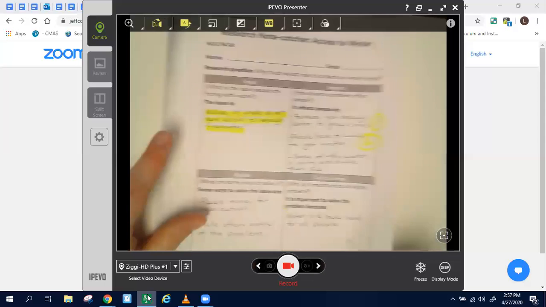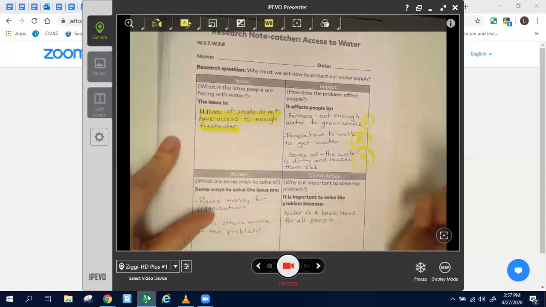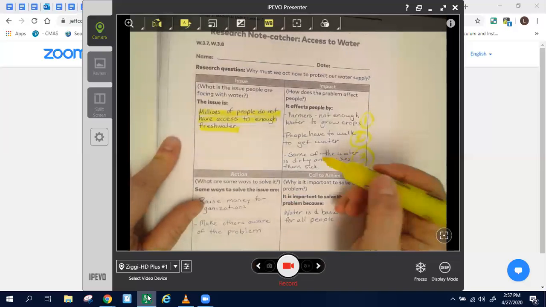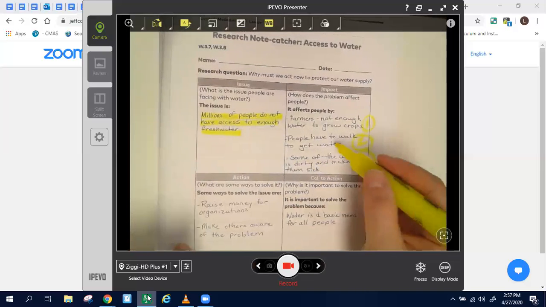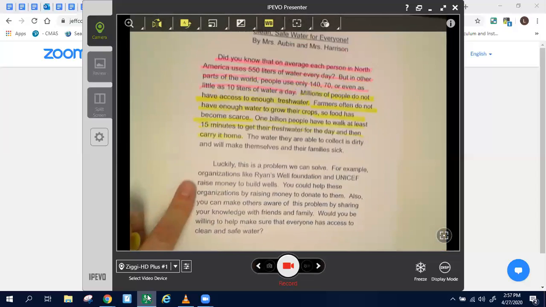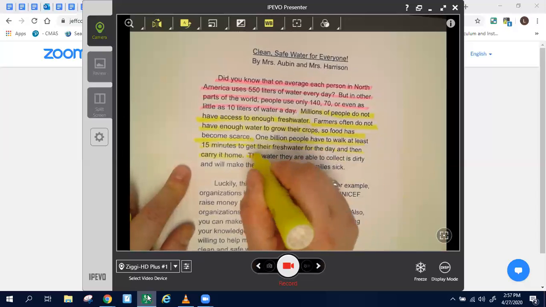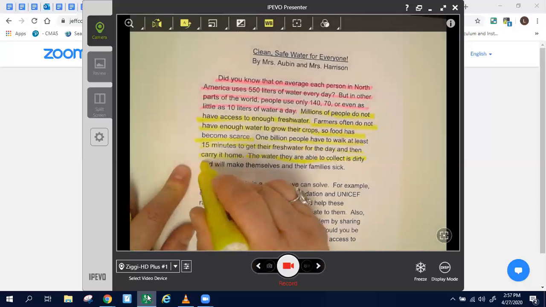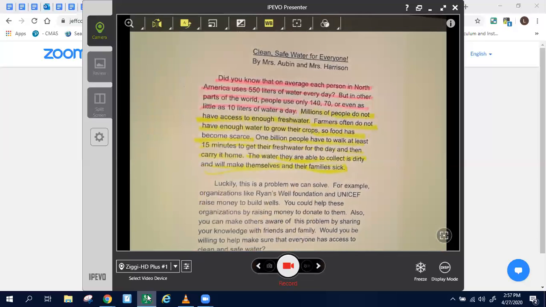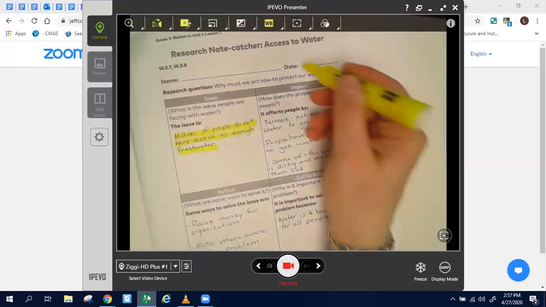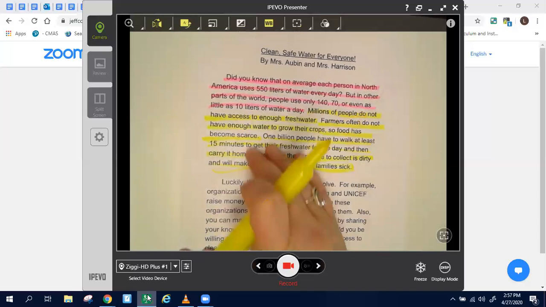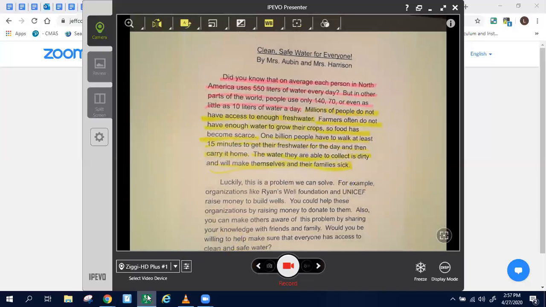And then the last one. I really am looking for three separate things that tell me a little bit more about this problem. So some of the water is dirty and makes them sick. We know that there's not enough water, and even though they get some, it sometimes makes them sick. So we turn that into a sentence: the water they are able to collect is dirty and will make them and their families sick. All right, so I took this impact section and added it in sentences to the rest of my paragraph to make it make sense.